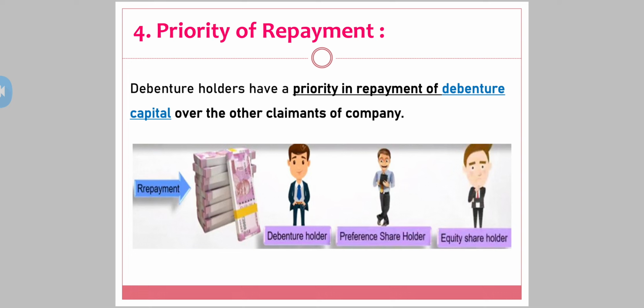Claimants of the company are those who have a claim over the company, where the company is supposed to pay the debts, pay the liability. So who can claim first before all the other claimants? Yes, debenture holders have the priority to claim their amount. They have the priority of repayment of the capital. You can see in the sequence that at the time of repayment of the capital, debenture holders will stand first, then will come preference shareholders, and the last would be equity shareholders.